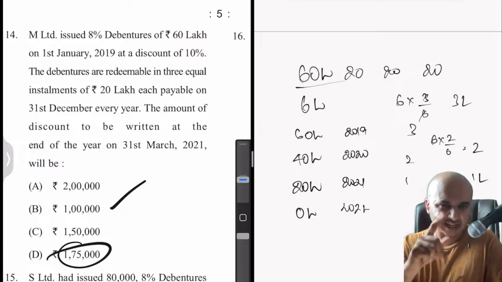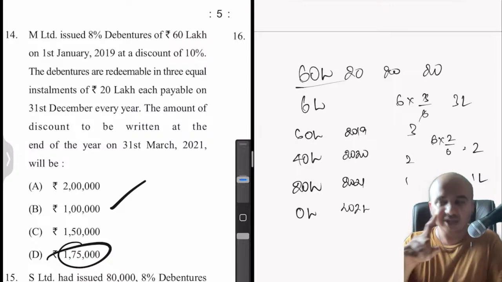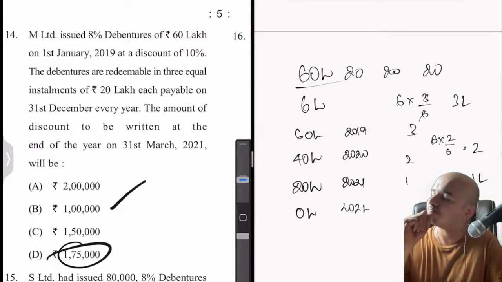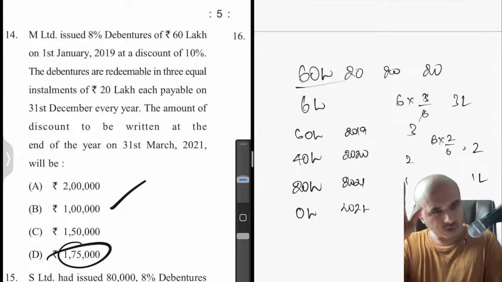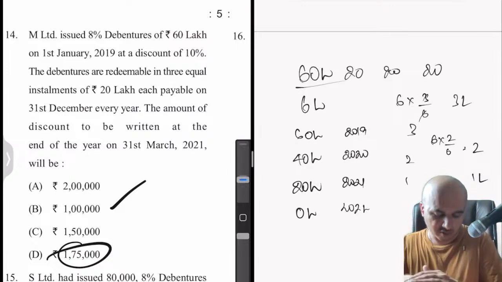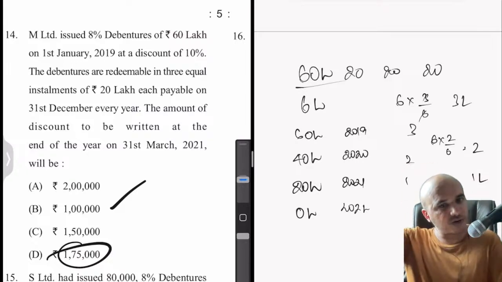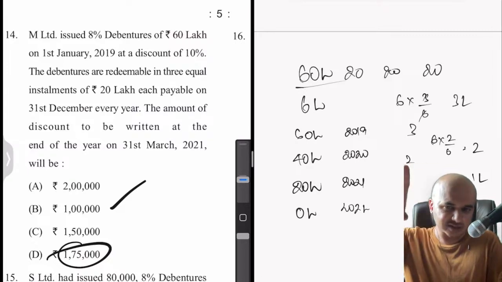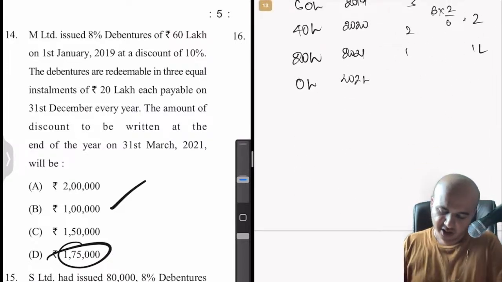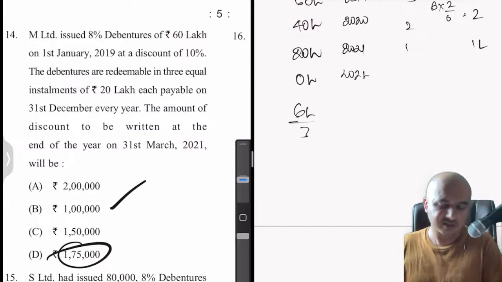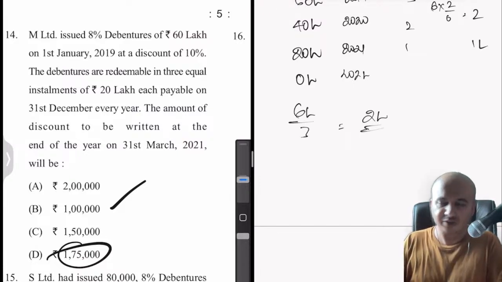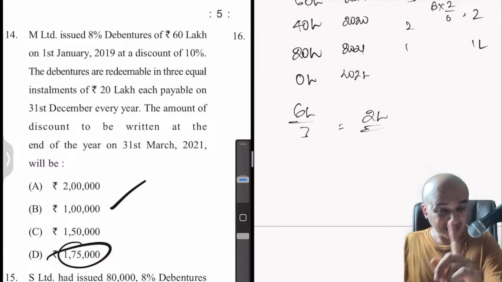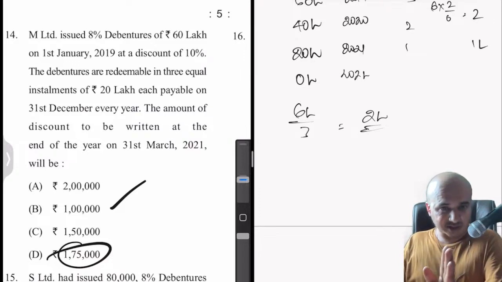Okay, let me just slightly change the situation here. If only the debentures were redeemable, let's say only at the end of the last year, there is no redemption happening in installments, everything is redeemed at the end of the third year, then what? In that case, whatever is the discount now, 6 lakhs, this 6 lakhs will be divided by 3 years. So that means every year you will write off 2 lakhs, 2 lakhs, 2 lakhs, when the amount of outstanding debentures is constant.